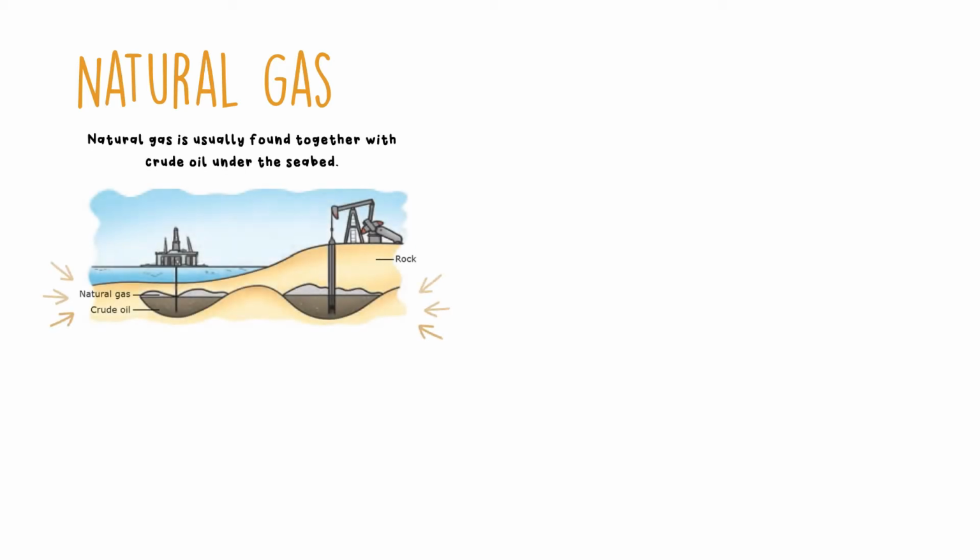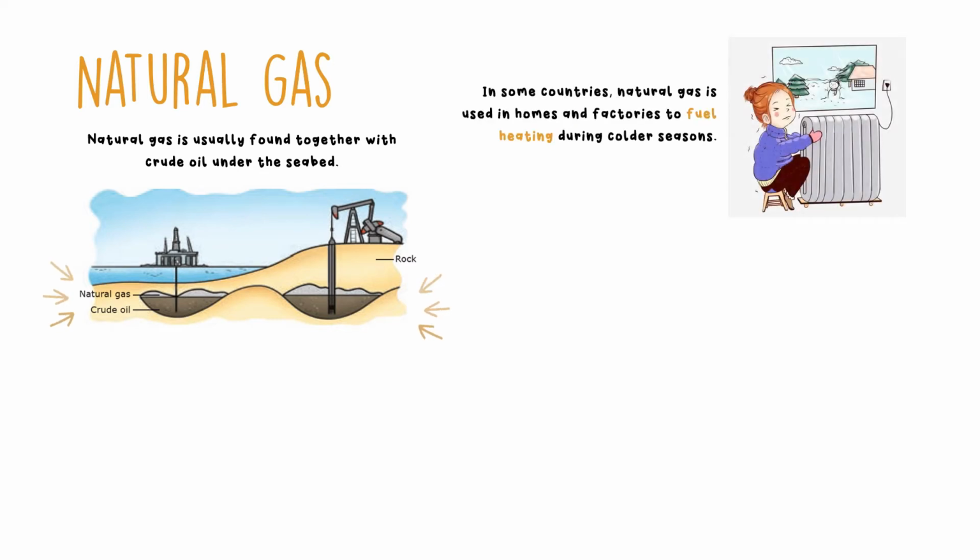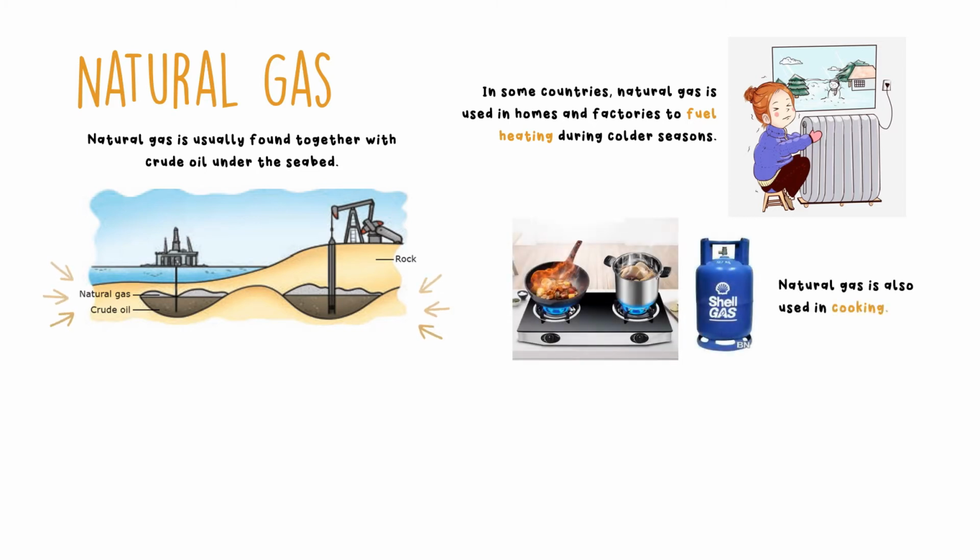Natural gas is usually found together with crude oil under the seabed. In some countries, natural gas is used in homes and factories to fuel heating during colder seasons. It is also used in cooking. In Brunei, natural gas is used as a fuel in power stations to generate electricity.